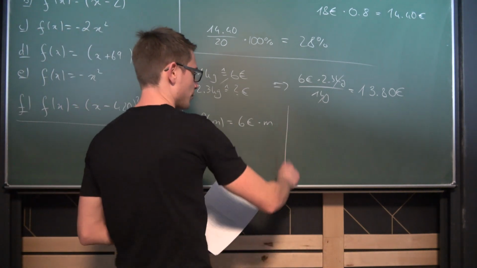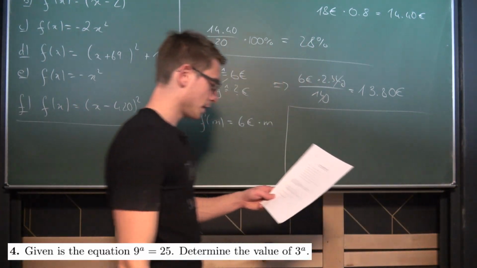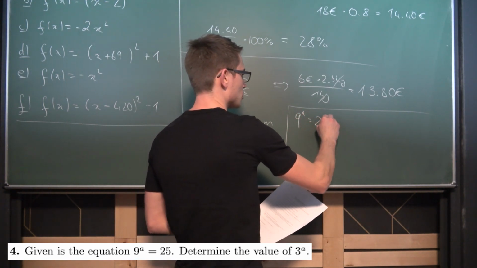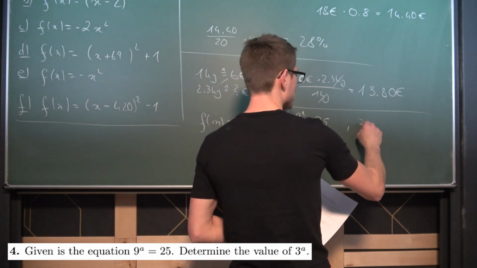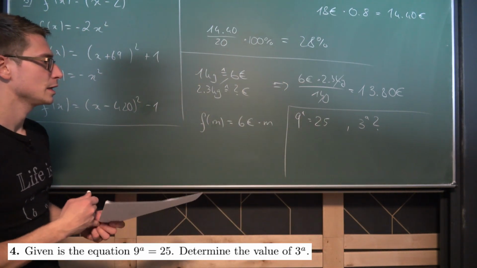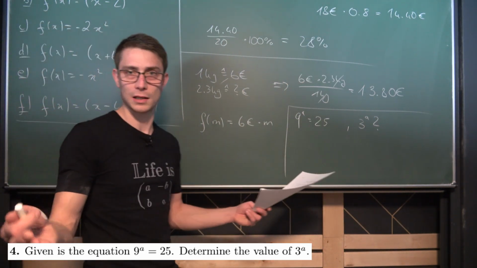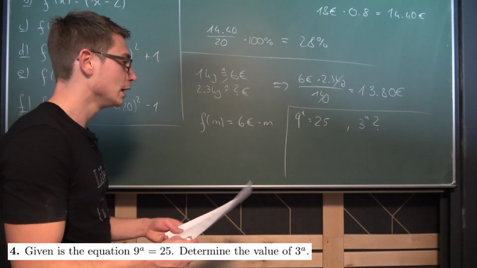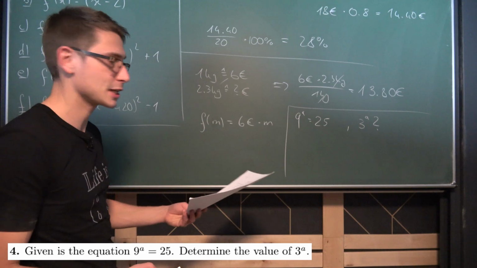Now for the fourth exercise, we have given 9 to the a-th power is equal to 25, and they have to determine what 3 to the a-th power is. And I mean, it's kind of obvious, at least to us, but for the students, this right here was probably pure horror because of a in an exponent.